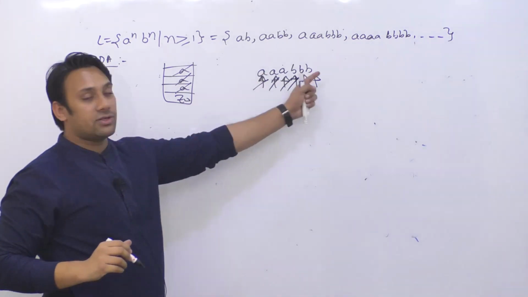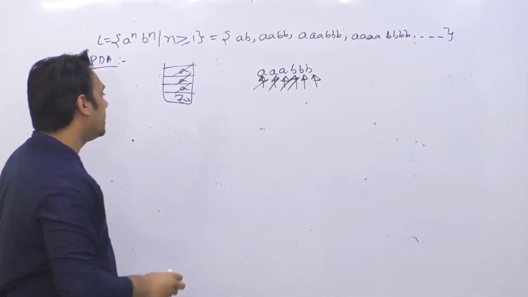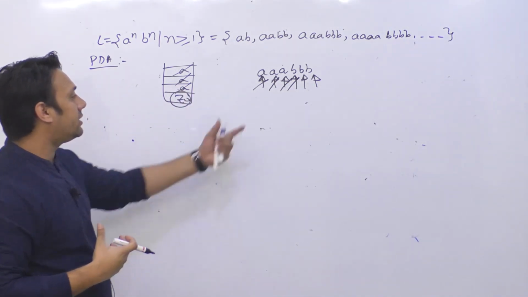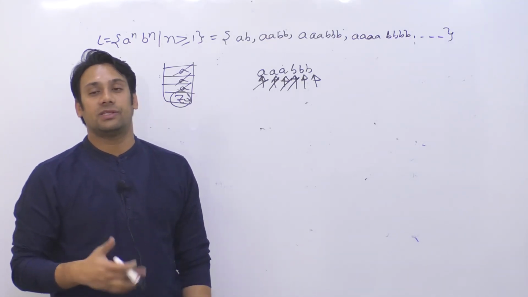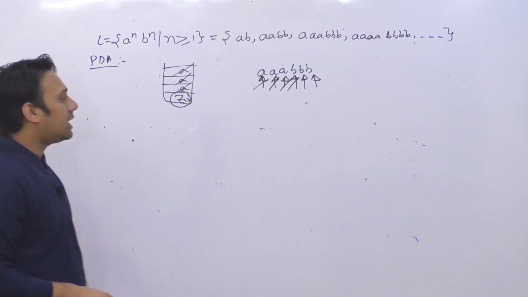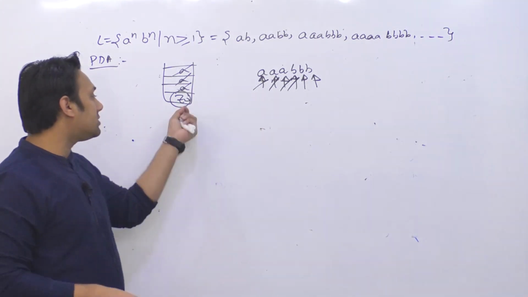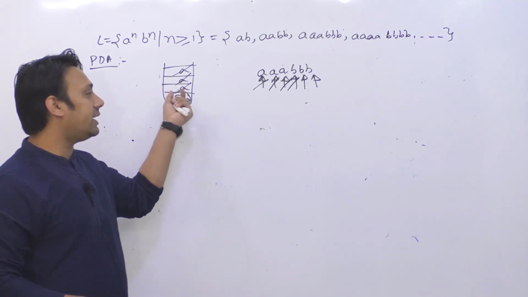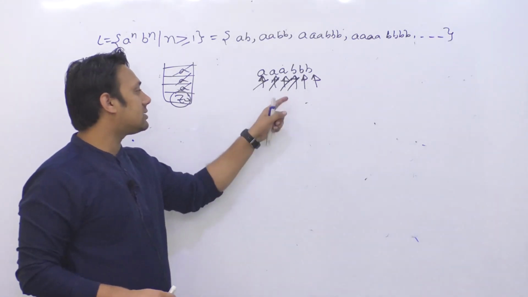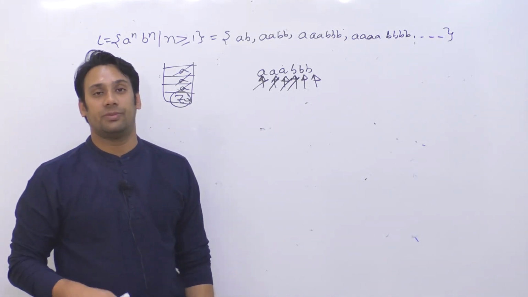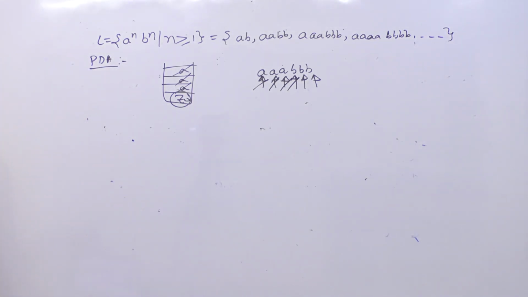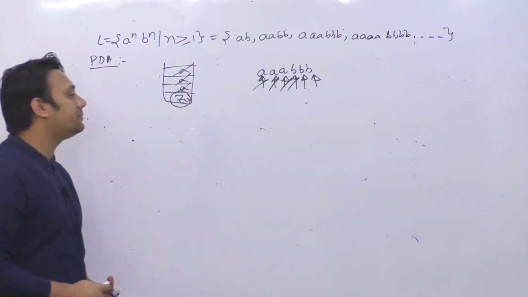Now after reading this entire string, because the entire string is finished, if your stack is empty, that means the stack is only containing Z0, then we say that this string is present in the language. तो इसका मतलब है जो string है वो language के अंदर present है. But after reading the entire string, if there is some symbol left inside the stack, either symbol A is left or you have an extra symbol B that you have to insert, then we can say that this string is not present in the language. तो उस केस में हम बोलेंगे जो string है वो language में present नहीं है. Is it clear? What is the functioning? So the functioning is very easy.